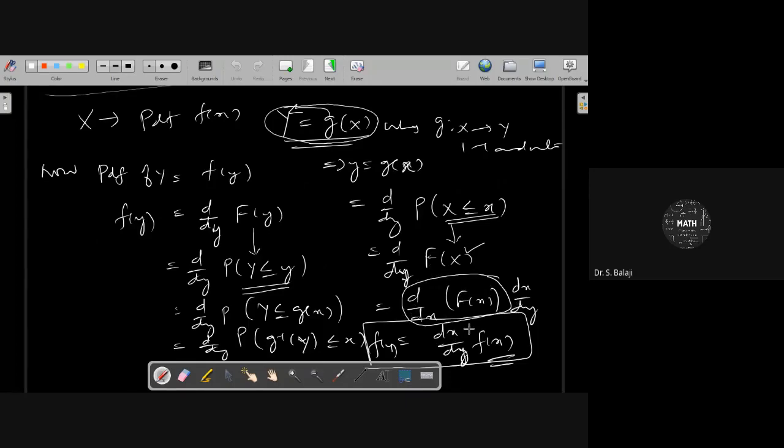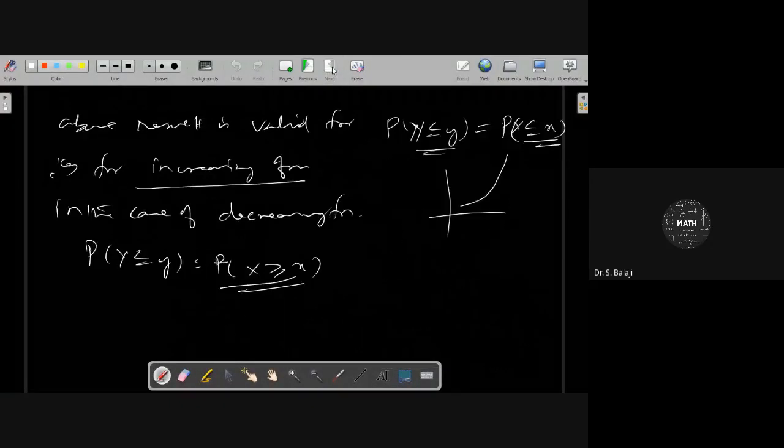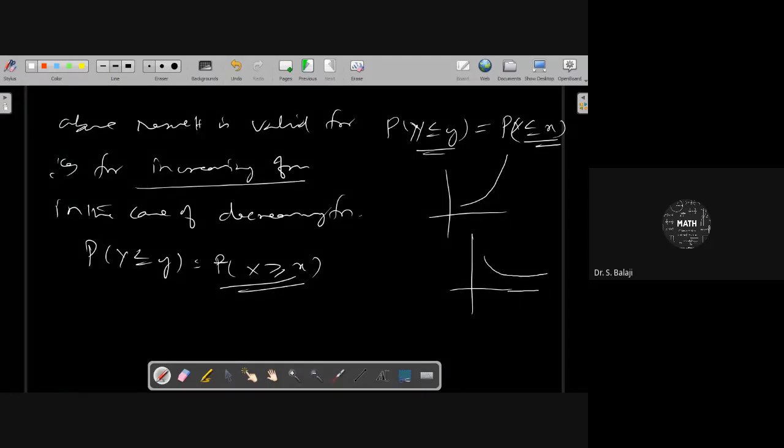Then correspondingly, you can get minus dx by dy f of x. But in the case of a decreasing function, dx by dy is also negative. Therefore, we get a minus minus plus form here. In the case of a decreasing function, x increases, y decreases. That type of function.